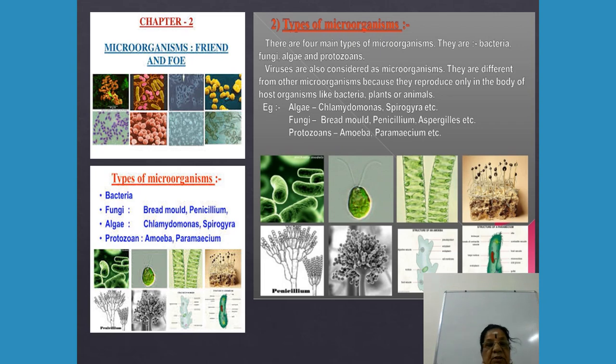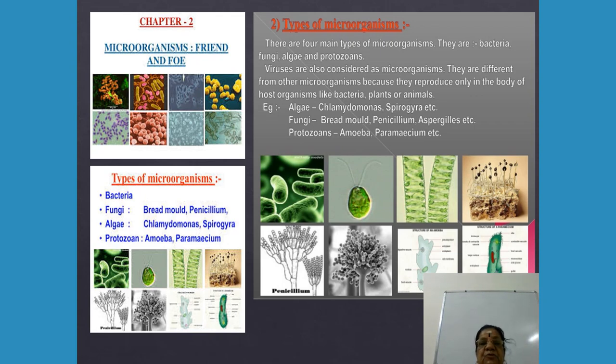So the figure gives: first bacteria, then Chlamydomonas, Spirogyra, bread mold, Penicillium, which is also a variety of this, then amoeba and paramecium. Okay? This one is a little clearer.